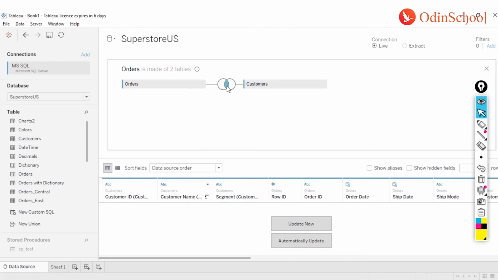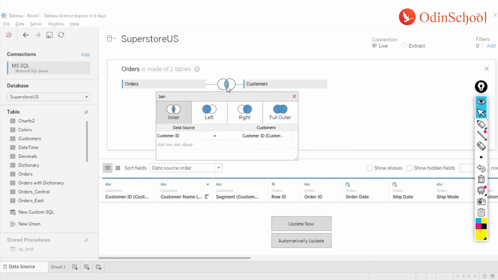For this join, we will have to define what kind of join we need to leverage. By default, Tableau is going to pick the inner join. There are four types of joins. I hope you know it. If you do, you can skip this part, but if you don't, you can continue listening to this one. There are four types of joins.